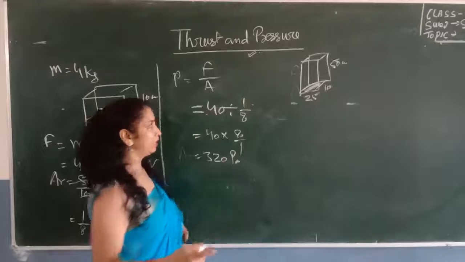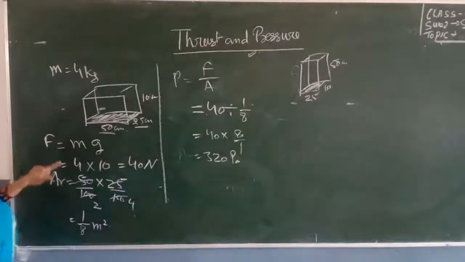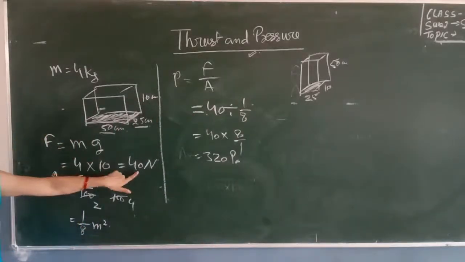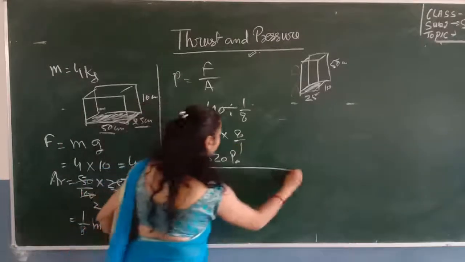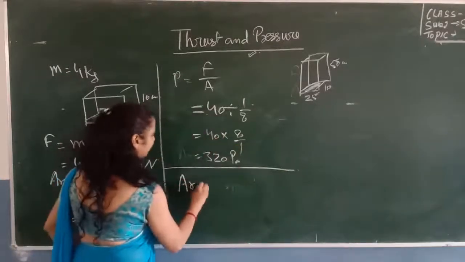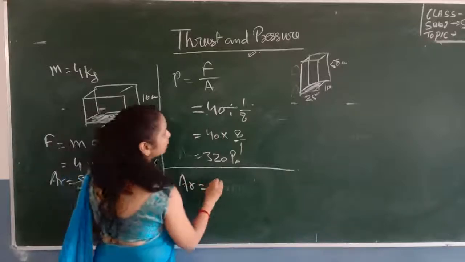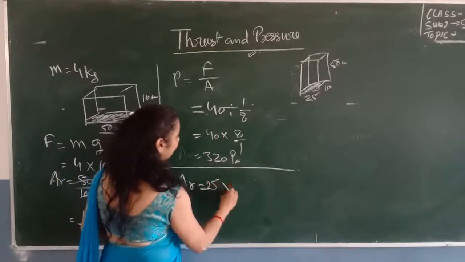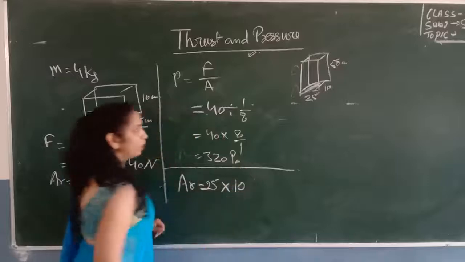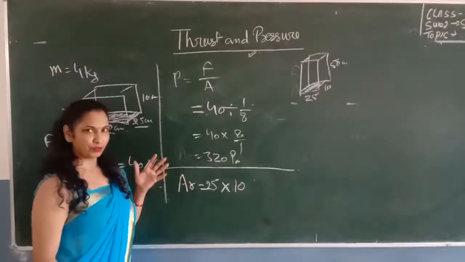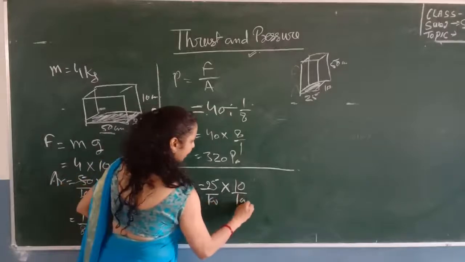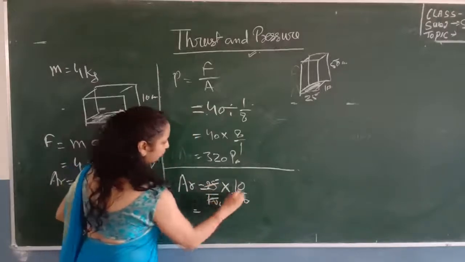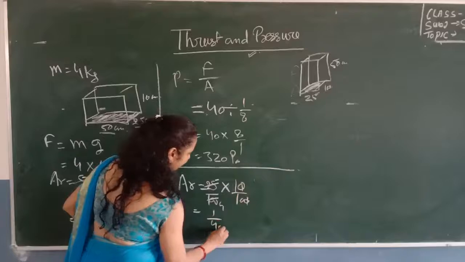So again, you know the value of force exerted by the block on the table, that is 40 Newton. And in this part, we have to find the area in contact between the block and the table. It will be length 25 multiplied with the breadth, that is 10. Now both values are in centimeter, so we will convert it into meter. Upon 100 into 100, 25 by 1000 it is 1 upon 40.